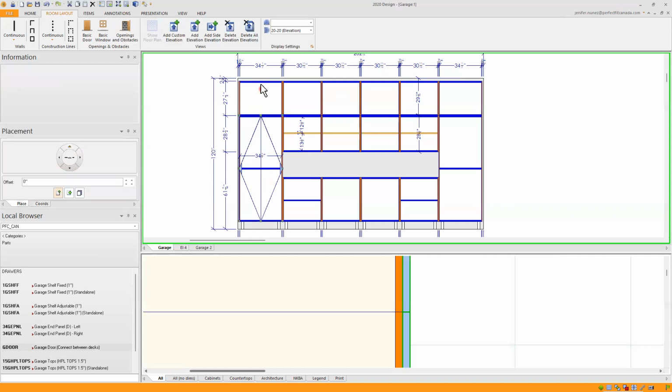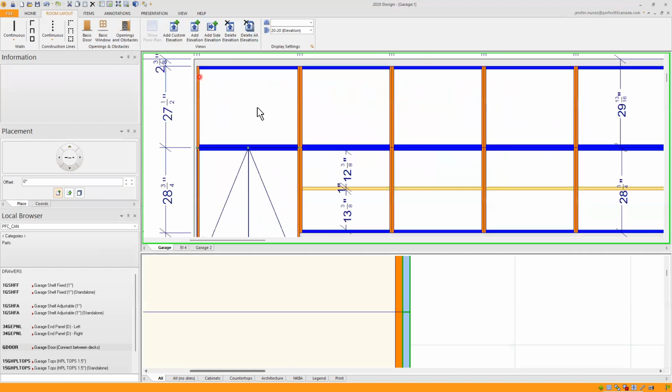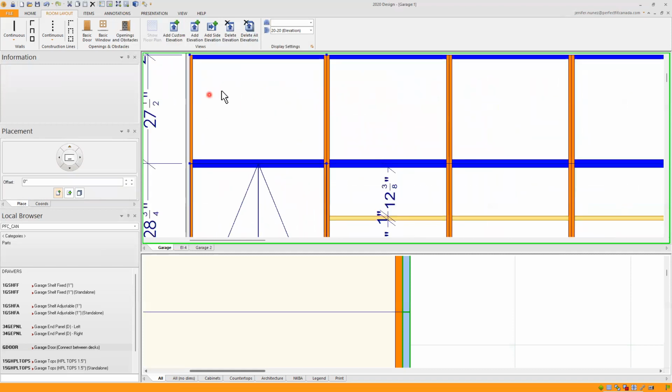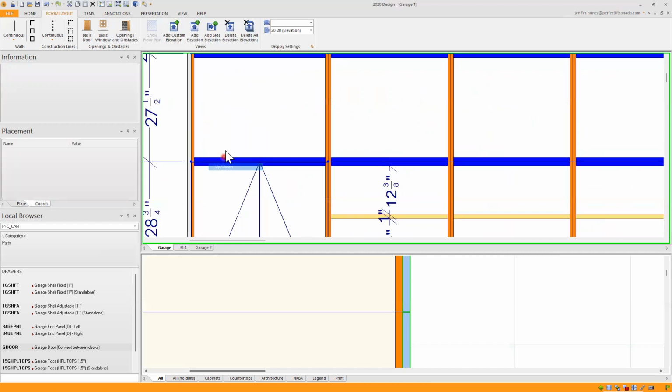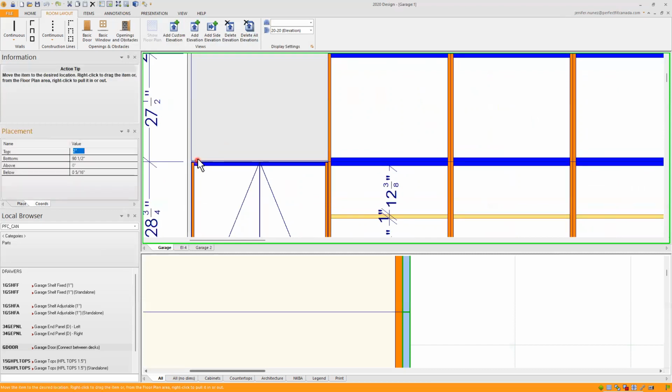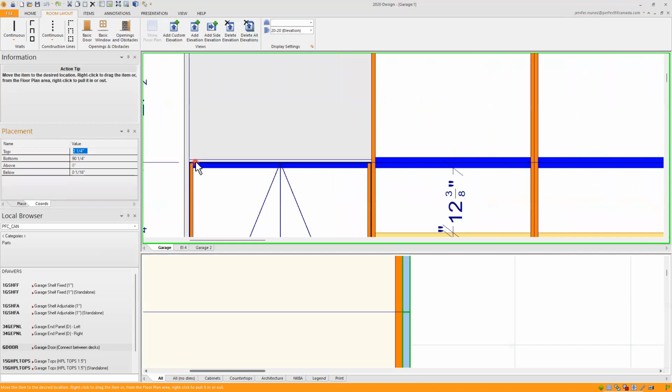Because I wanted to split this in two instead of having this long door in the tall cabinet, that's the reason why I added another cabinet in here and stacked them together, just moving that up and down manually, right?